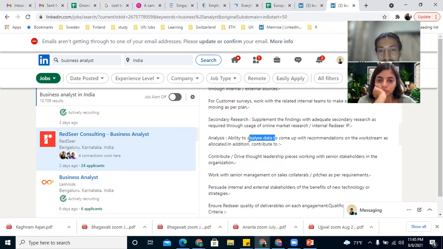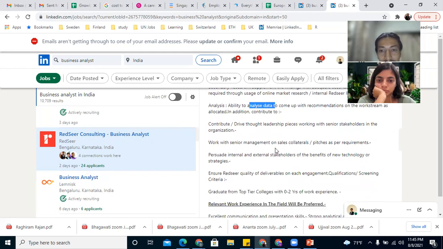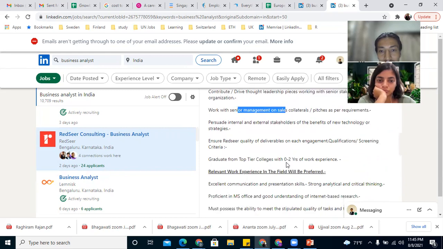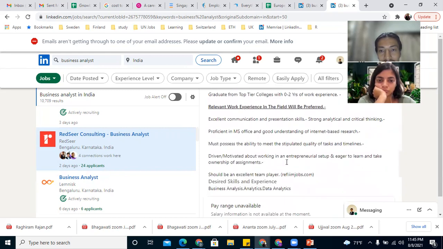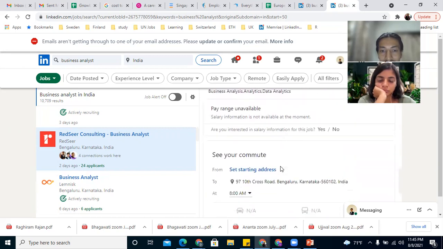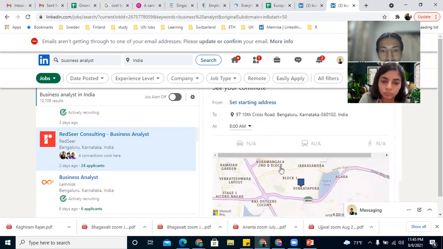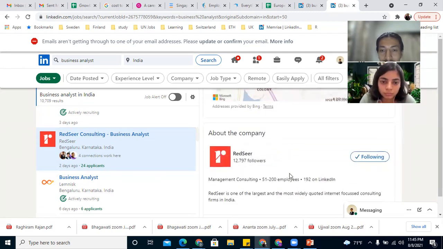Again, analyzing data will come from Excel, SQL, working with senior management. Yeah, if you are in market research and you have proof of analytical and critical thinking, you can directly apply to this. Yes, and Redseer is a good consulting company.